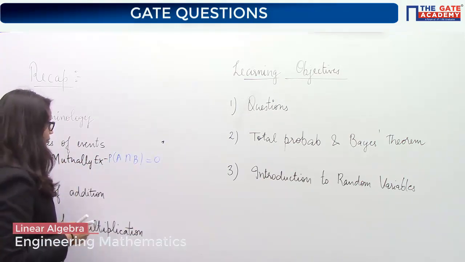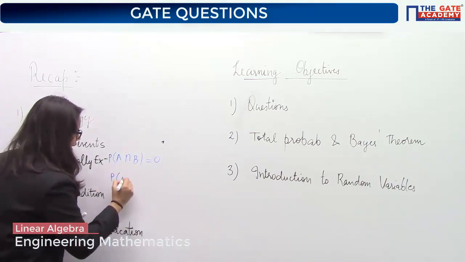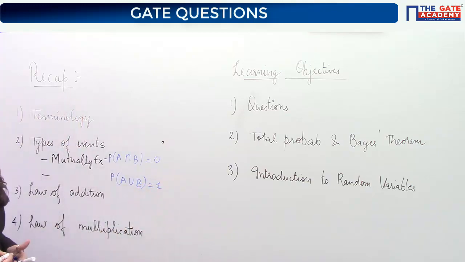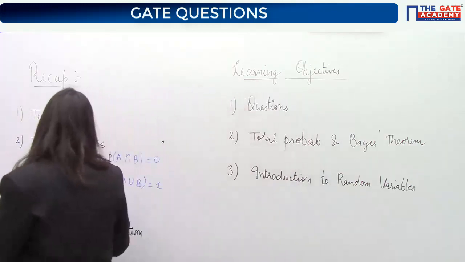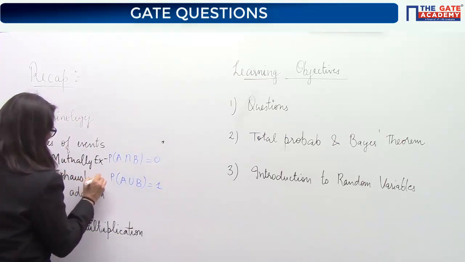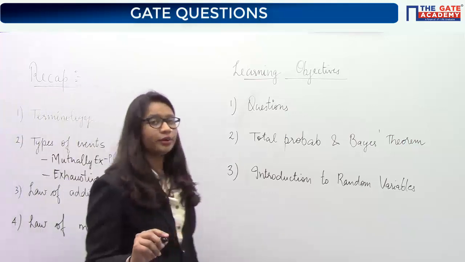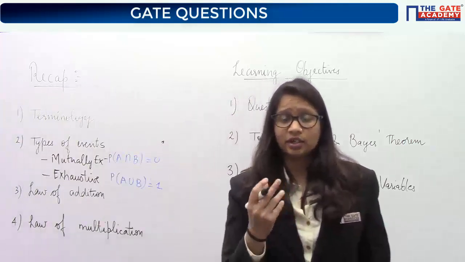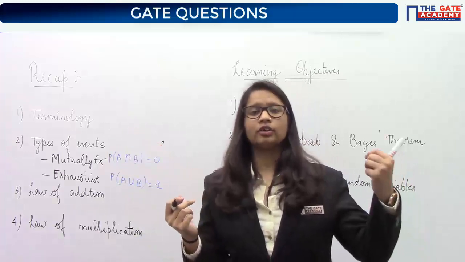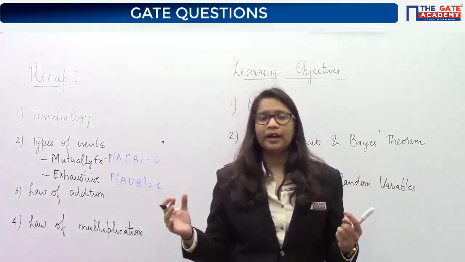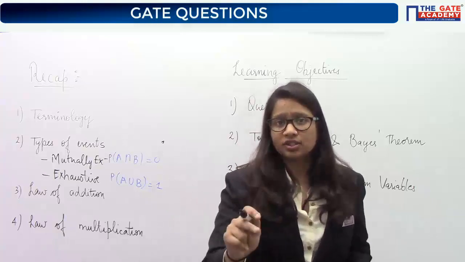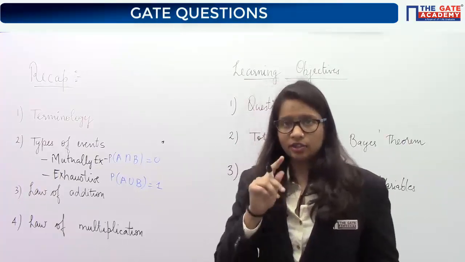And if I say that probability of A union B is 1, then what kind of events are they? When A and B are exhaustive, the probability of their union is 1, because if I include all the elements of A and all the elements of B, and by combining those I get the sample space, then those kinds of events are known as exhaustive events.